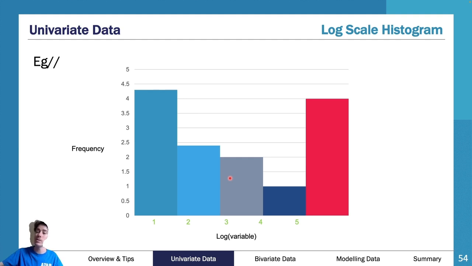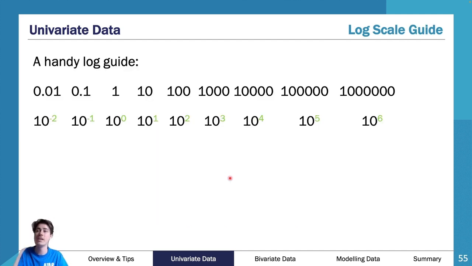And that's why we call this log and then whatever our variable is. So if we're talking about population, we'd say log bracket population. And as you can see here, this is what our log guide means. So your log is the value up here. It's this value that the 10 is to the power of. So a log of 2 is essentially 10 to the 2, and it is 100.